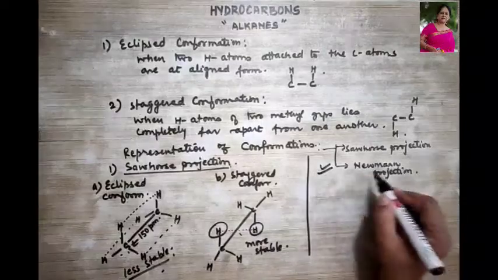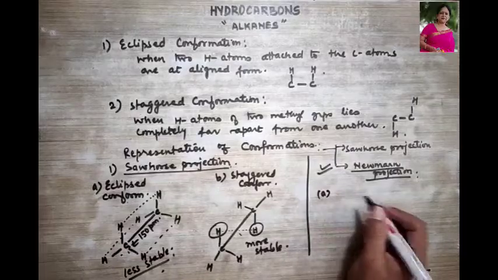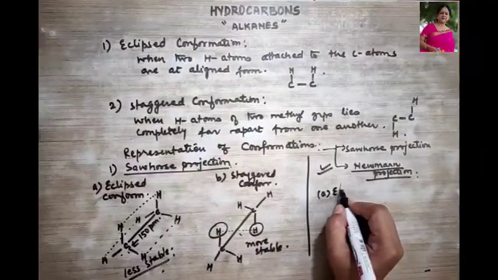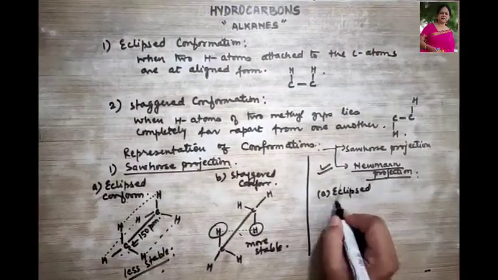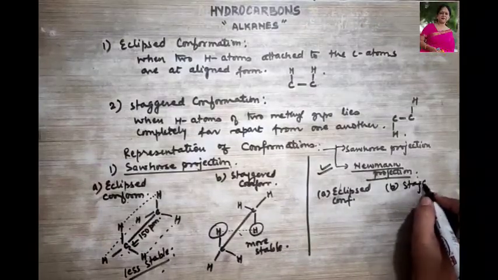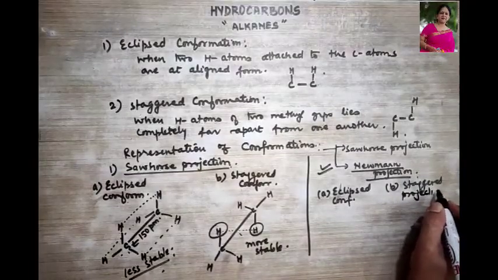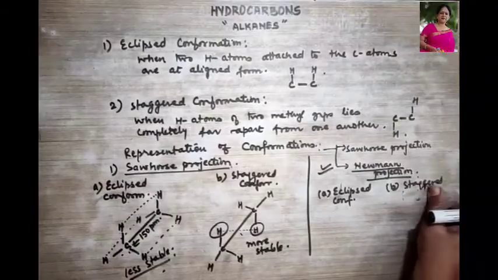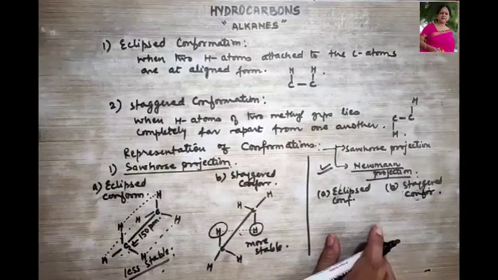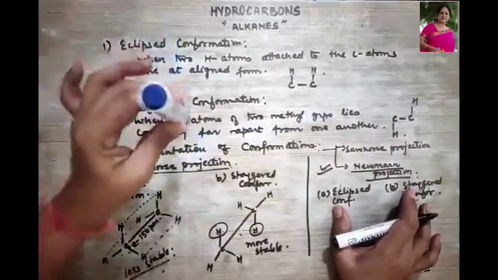Now we are going to talk about Newman projection in this part. In this part also we are going to talk about eclipsed conformation over here, and here we shall talk about the staggered conformation. Now over here in this Newman projection, try to understand. It is shown like this, right?